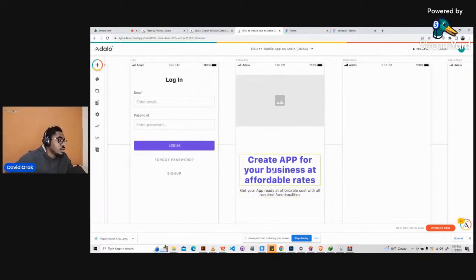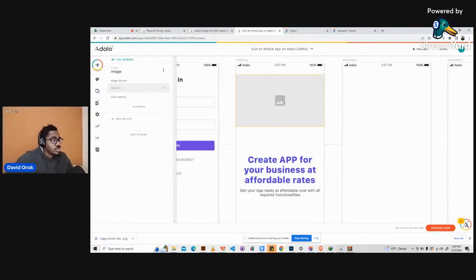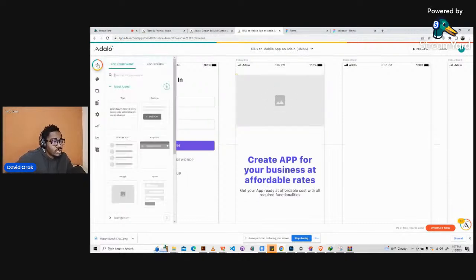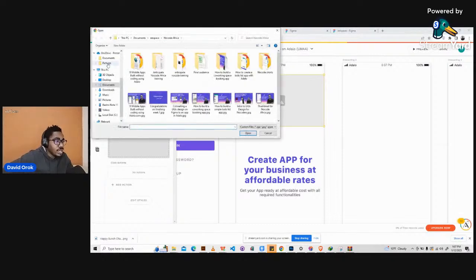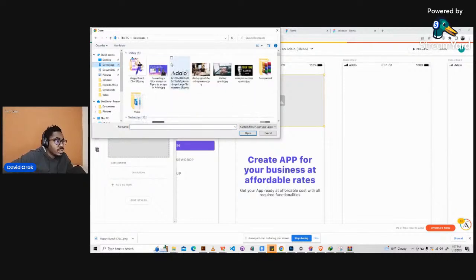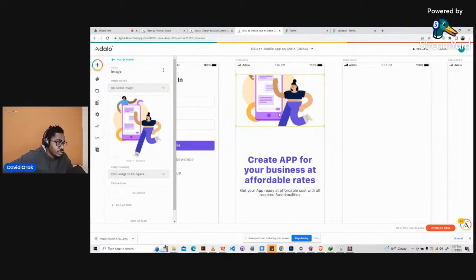So the next thing we need to do is let's put in the image now. Okay, so this is the image. We dragged it from the component section, and then we drag this here. So what do we do? Click on image source. This time around, we want to upload. We're not taking things from the database. We just want to upload the image because it's in our system. So we click on upload, then click on choose image, and then go to where the file is stored. This is the file. I'll click on it and click on open, and I have it here.